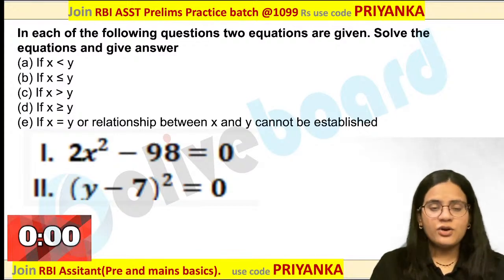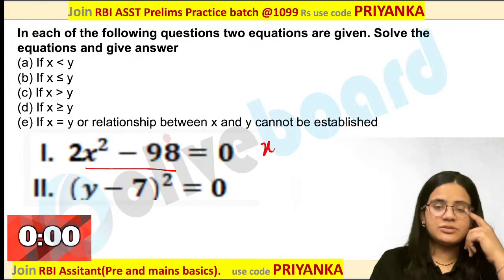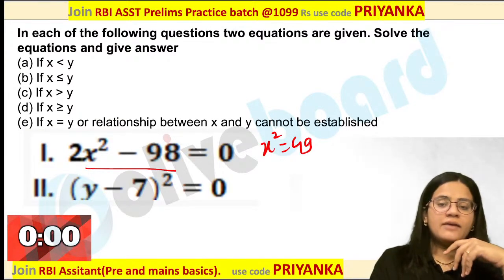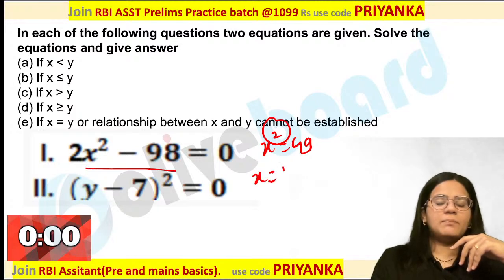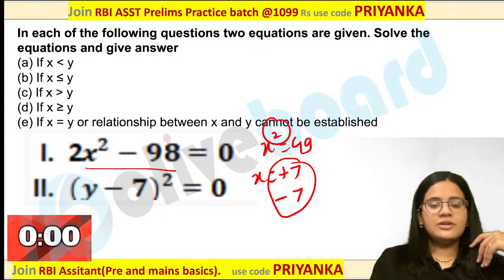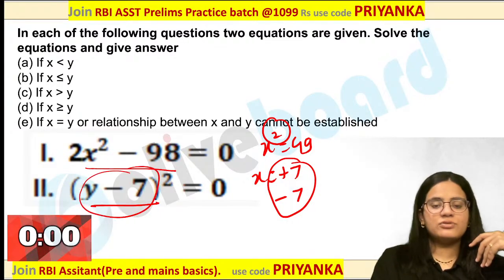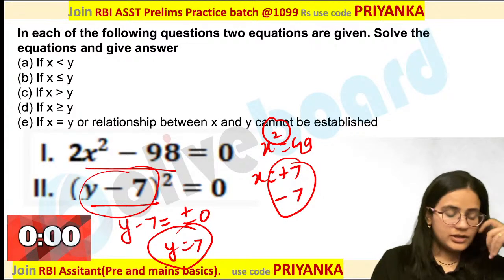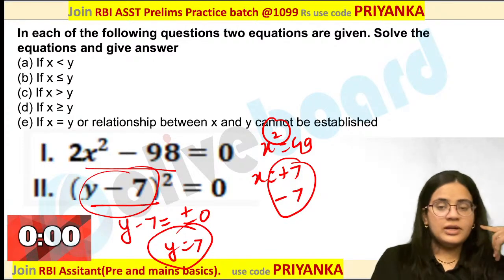Fine. So, let us focus on this question over here. 2x square equal to 98. That means x square equal to 49. When you have even power over here, you are going to get positive 7 and negative 7 as the root. Now, what about this one? When you are saying this complete square, so I have to say y minus 7 is equal to positive negative 0. So, y is going to be only positive 7 over here. Y value is going to be only positive 7.